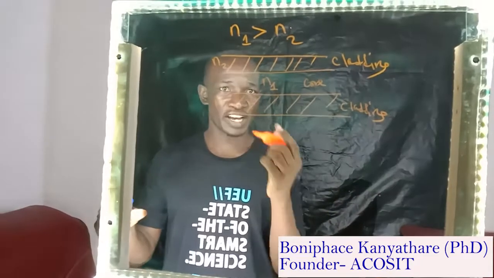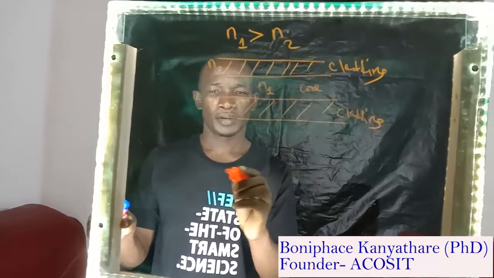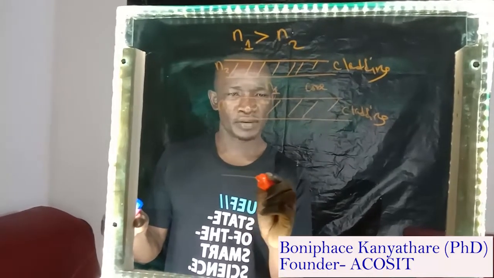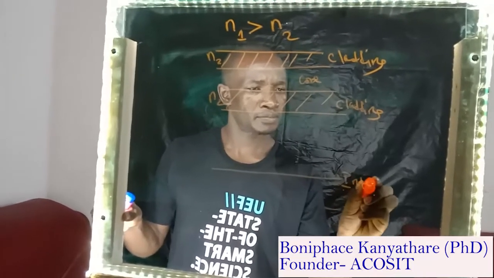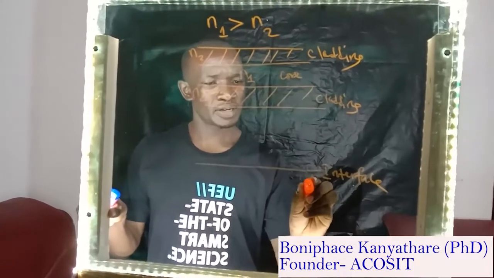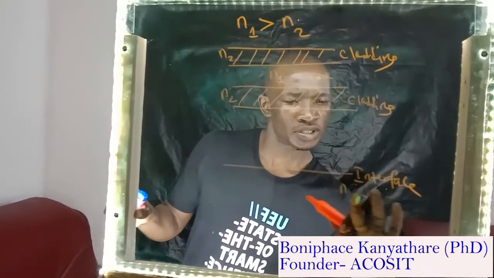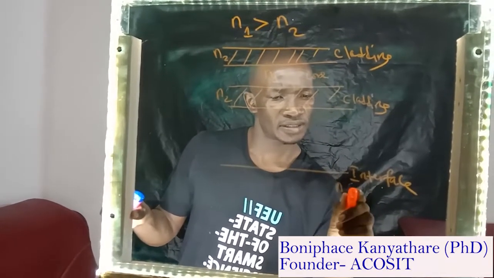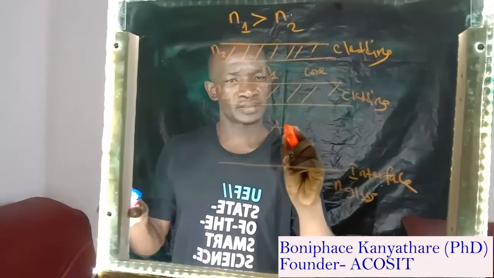Let's move a little bit further. And let's say this is our interface, and this is our N2. If we are talking about core, it means this, if we call this glass, and this is air.